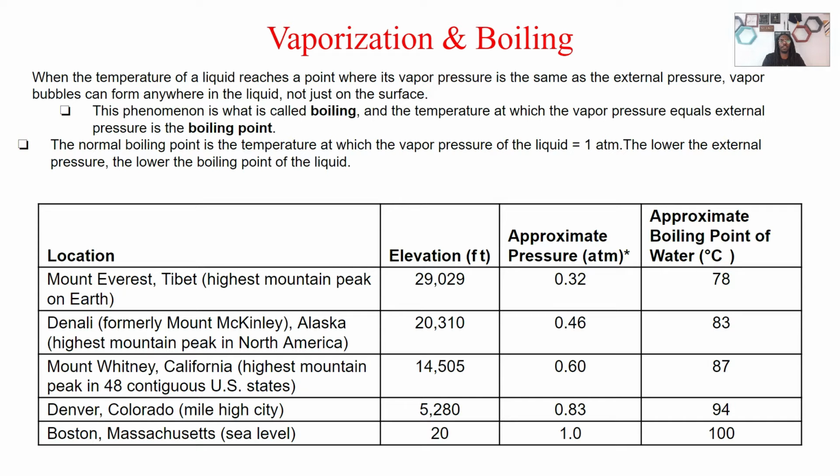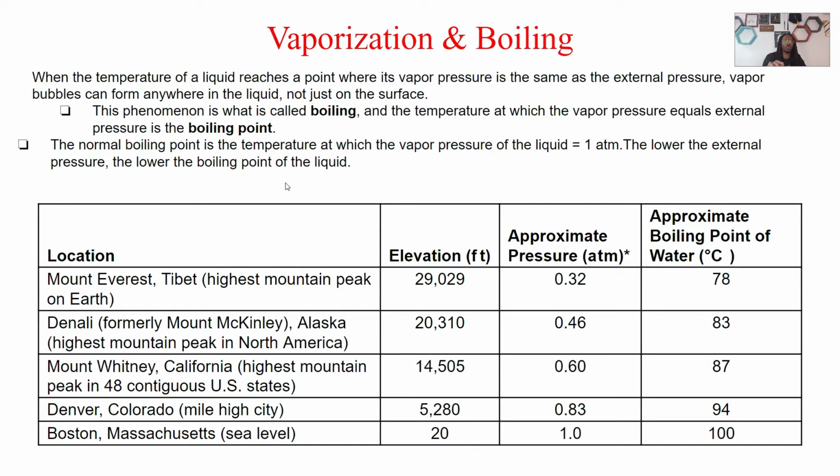Okay, so whenever this happens, basically once again that liquid reaches a point where the vapor pressure is the same as the external pressure, this is where we get boiling. This is what boiling is, where the external pressure is the same as our vapor pressure. And when that occurs, that's when we have that boiling point.